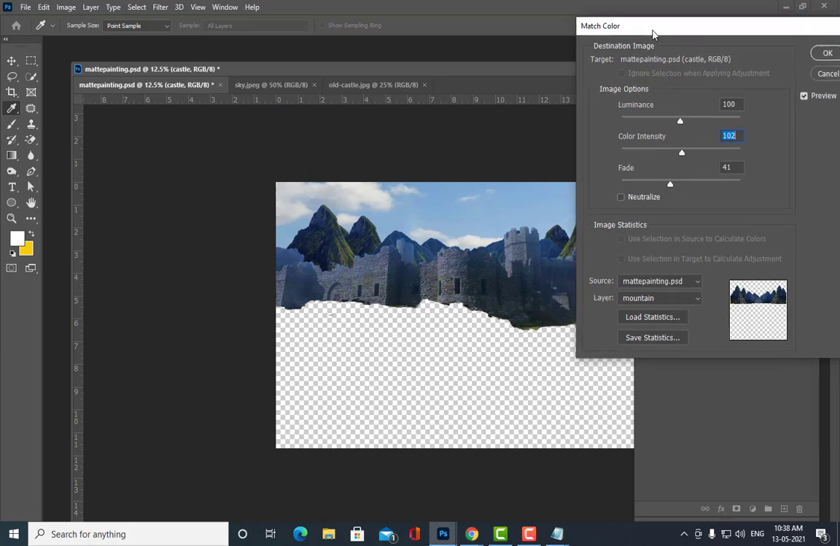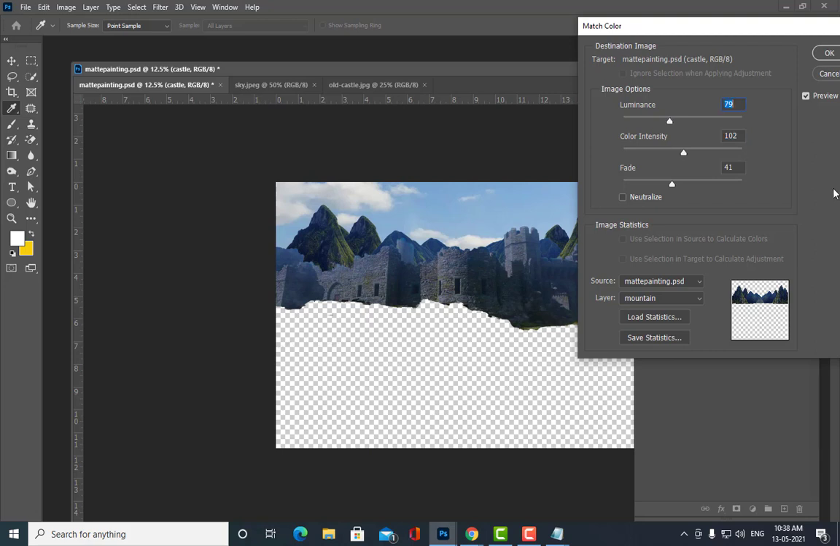Okay, now the next thing is luminance. What is luminance? Luminance is something like brightness and lightness. If you increase the luminance, the image becomes very bright. See, now it has become very bright. If you decrease the luminance, see, now it has become a little bit dark. So even luminance we have to keep somewhere in the middle.